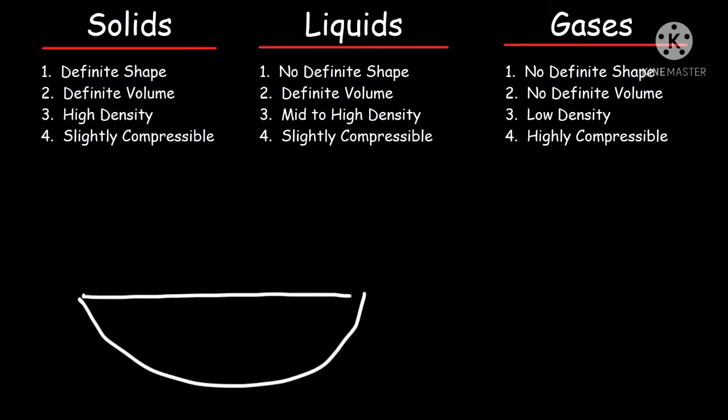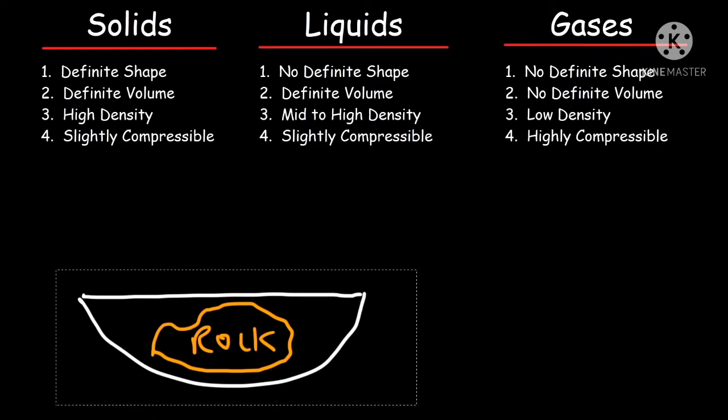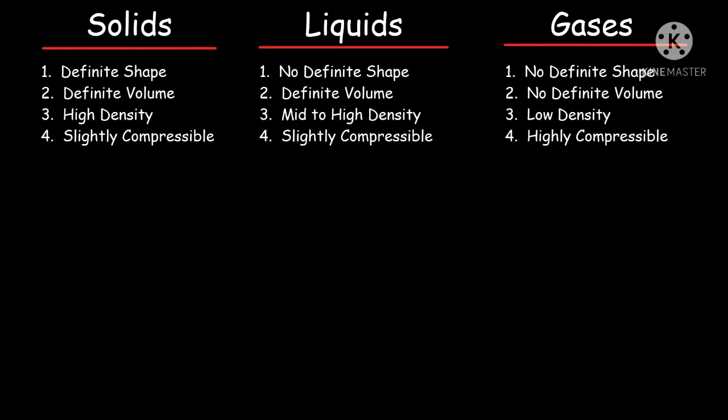Now see here, children, I am taking a container in this shape. In this container I am pouring a liquid. What is the shape of this liquid? It takes the shape of the container. In the same container, if I put a rock, is the shape changing? No. That means the rock's shape, that is the solid's shape, is a fixed shape, whereas the liquid takes the shape of the container.